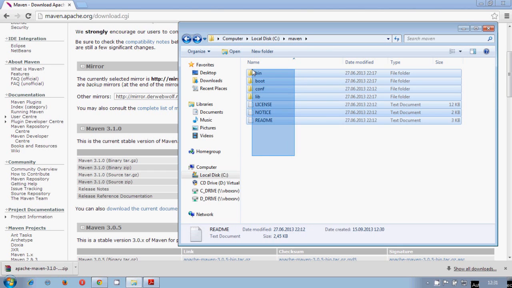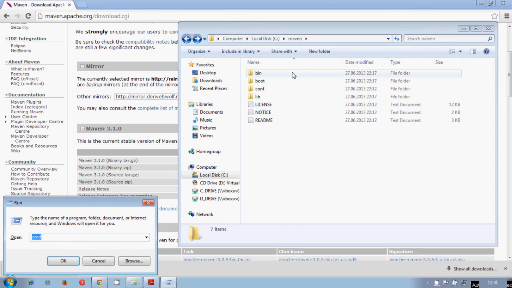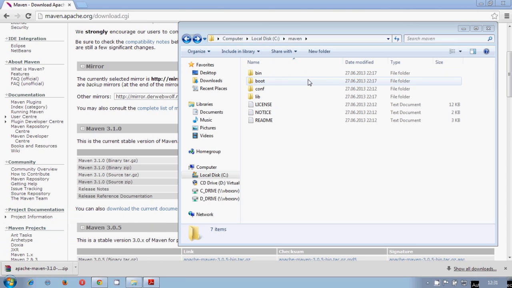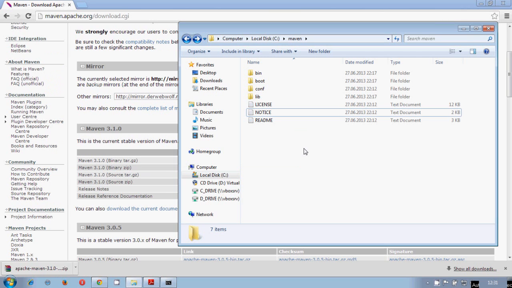That's all. So this is our folder, and now we need to export this Maven home in order to be able to show MVN version. As you see, it is not shown yet. So this will be our Maven home.